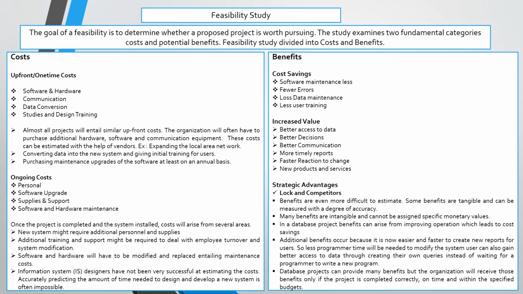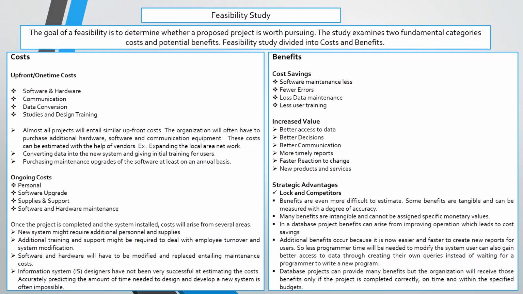Almost all projects will entail similar upfront costs. The organization will often have to purchase additional hardware, software and communication equipment. These costs can be estimated with the help of the vendors. For example, expanding the local area network, converting data into the new system and giving initial training for users, purchasing maintenance upgrades of software at least on an annual basis. Ongoing cost.